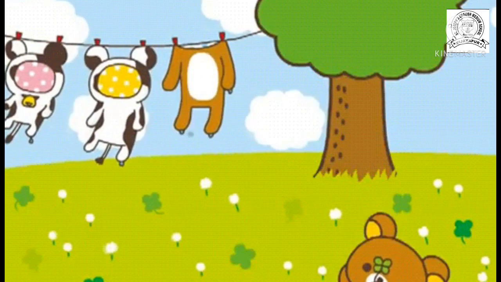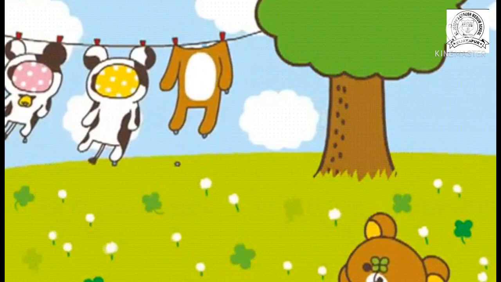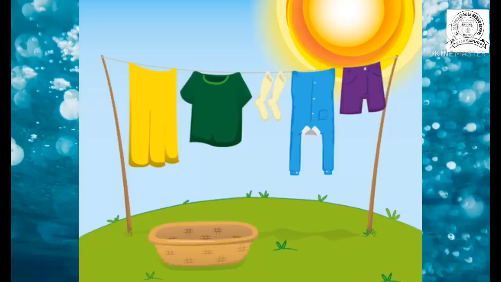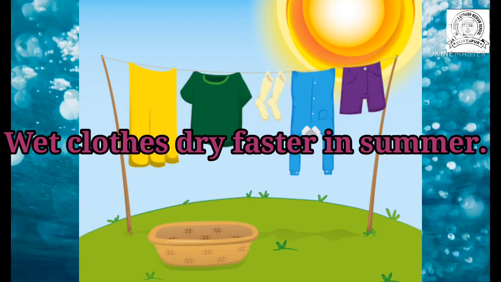Children, have you observed in which season wet clothes dry faster? In summer season. In summer, the clothes dry very fast, especially when we keep them in the sunlight, because due to the sun's heat, the water from the wet clothes is easily converted into water vapor, so the clothes dry much faster.